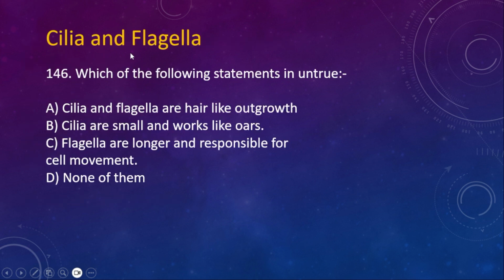Now the questions from cilia and then flagella. 146. Which of the following statements is untrue? Option A, cilia and flagella are hair-like outgrowth. B, cilia are small and work like oars. C, flagella are longer and responsible for cell movement. And then D, none of them. So here the right option is D, none of them.